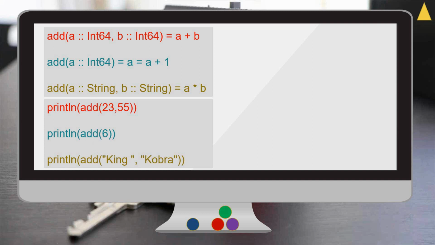After executing this, we get 78 as the return value of the first add function that will be displayed. That is the addition of 23 and 55. Because of the second add function, we got the increment of 6, displayed by the println statement: 7. And because of the third function call, which matches the third signature, we get king cobra. So that is about method dispatch.